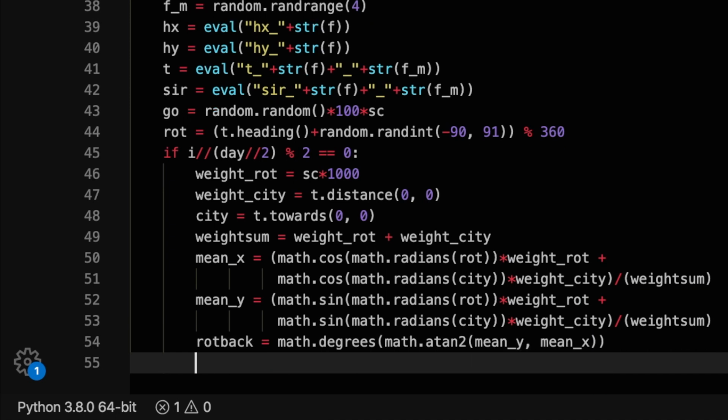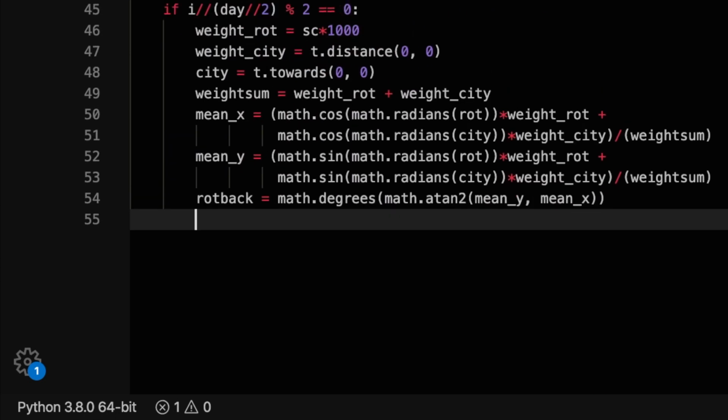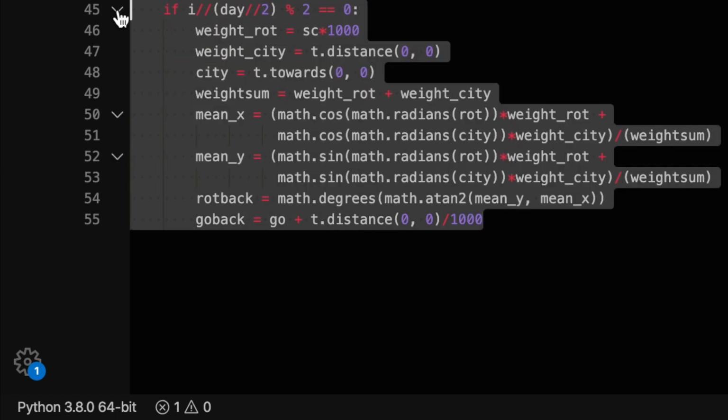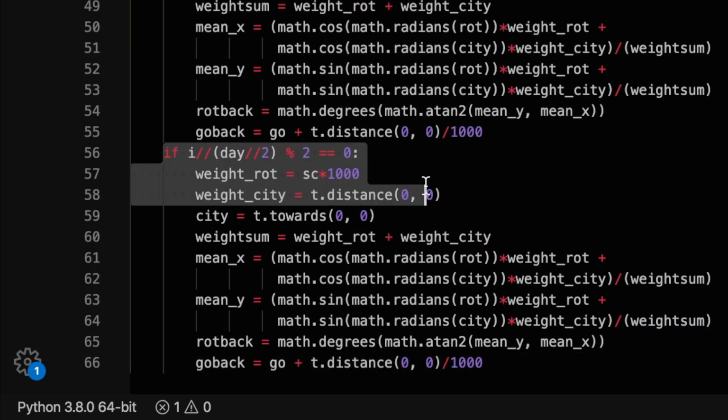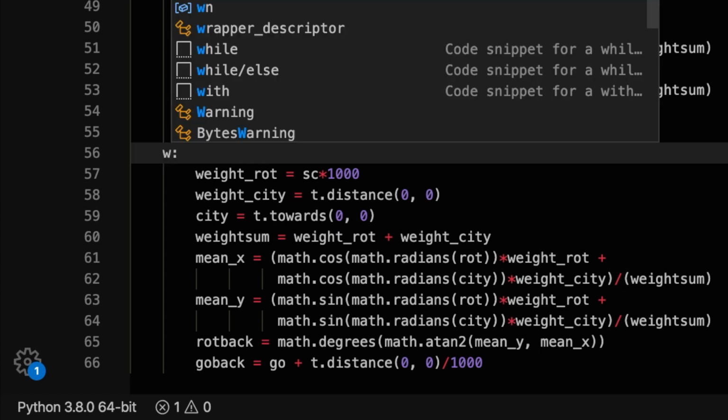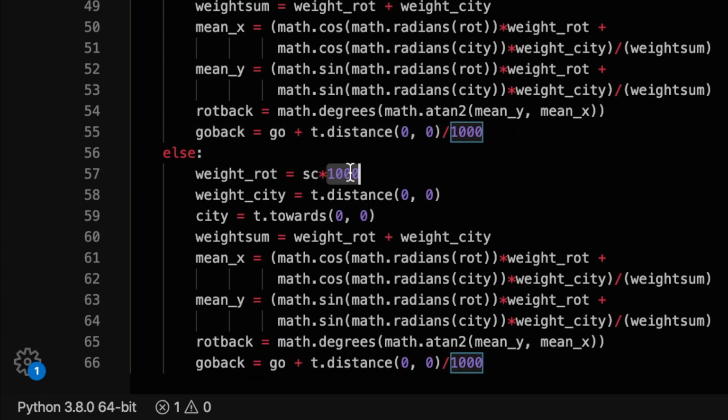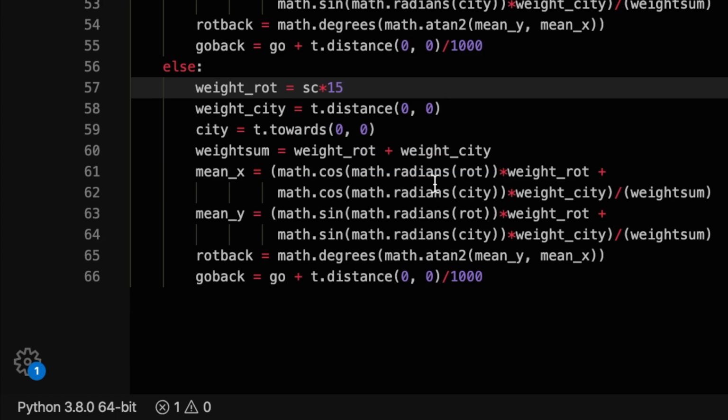For day, we will take the weighted average of the city center, which I chose to be the origin, and our randomly generated angle, or more specifically, the angle the turtle makes with the city center, and our randomly generated angle. The weight of the angle towards the city center, given by the towards function, depends on how far you are to it, which is given by the distance function on the turtle t. What I'm about to do is mathematically how you can take the weighted arithmetic mean of these angles.